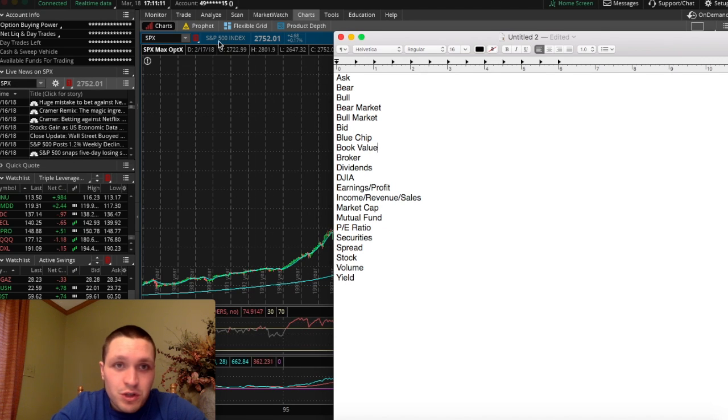So just to show you on the S&P 500 index up here, that 2752 is how much it's going to cost to buy one share. So that would be like the ask price right now, but it's not going to be the same because the market's not open.